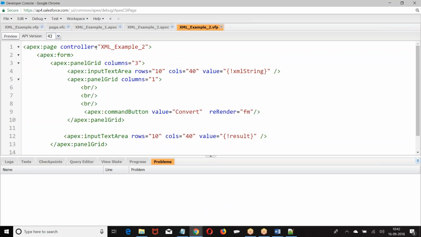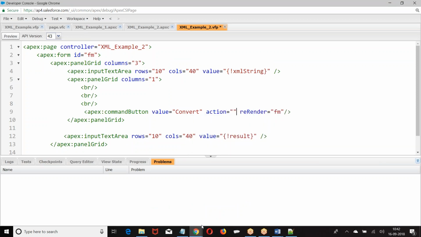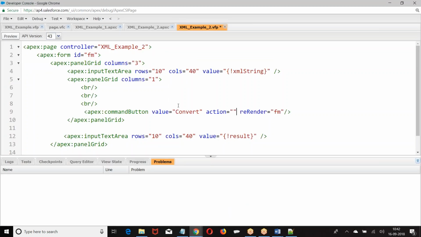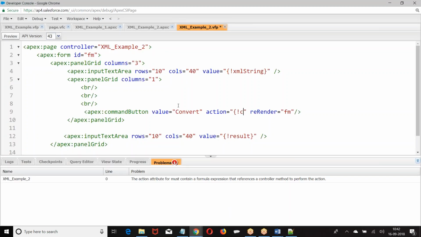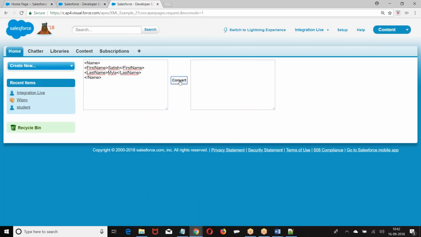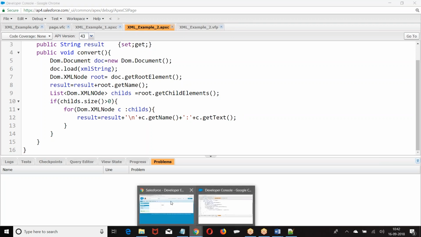Issue with this is action is the first one and the re-render I told. Let me copy it again. We cannot type it. Oops. So what was the bug? BR is not working. So let me go with /n. I already give it as a HTML. If I give it as a HTML text, the data will come back.